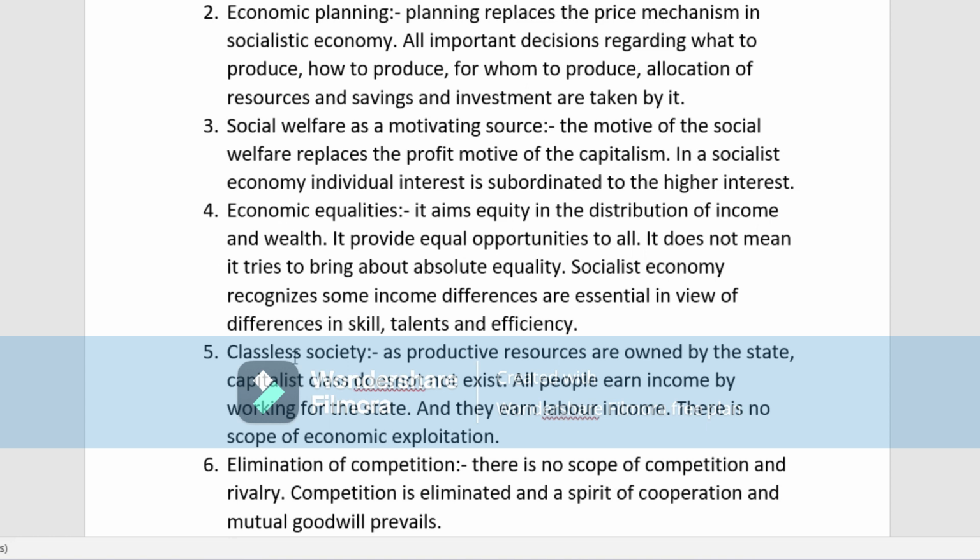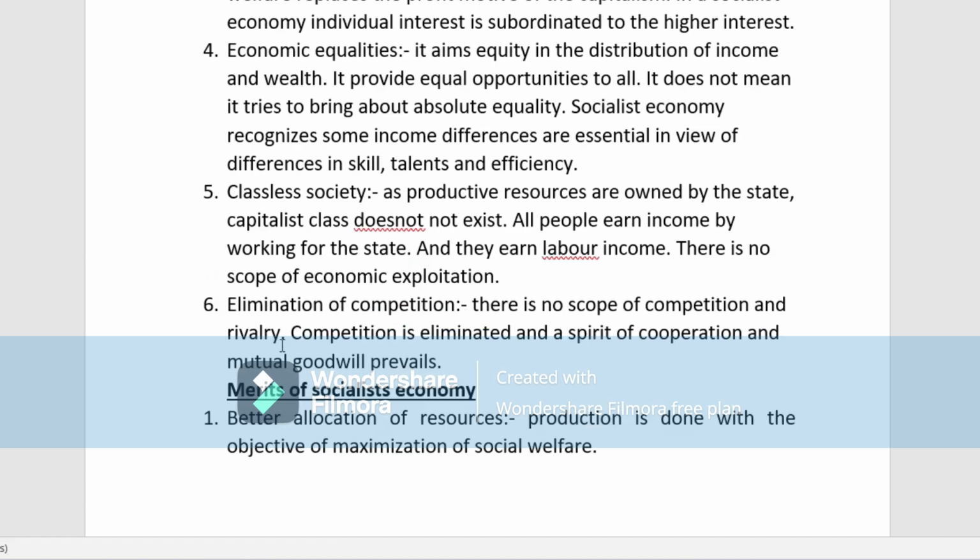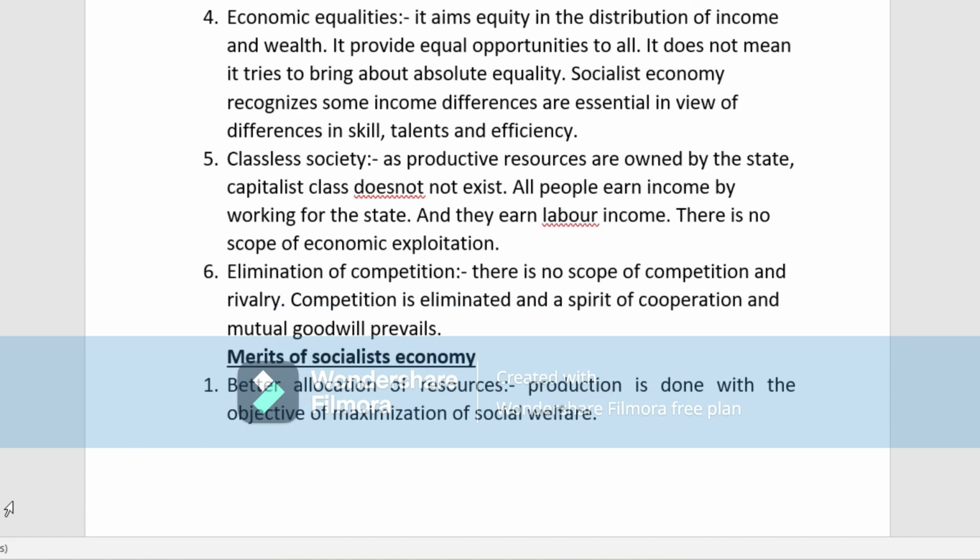Next is classless society. Classless society is what? As productive resources are owned by the state, the capitalist class does not exist. That means here the socialist economy is owned by the state. So in that case, the class does not exist here. All people earn income by working for the state, and they earn labor income, and there is no scope of economic exploitation.